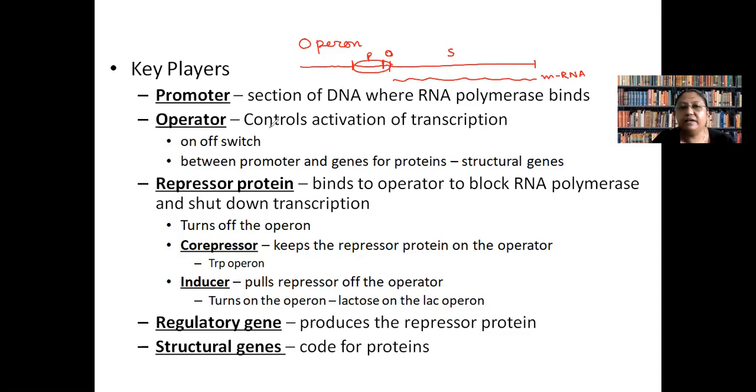So this is the part where, if any effector is binding, consider the situation, any effector, it may be repressor, it may be inducer, if it is bound in this region, it is covering some part of promoter also. So even if RNA polymerase is coming and wishes to bind over here in the promoter region, the repressor will not allow the binding.